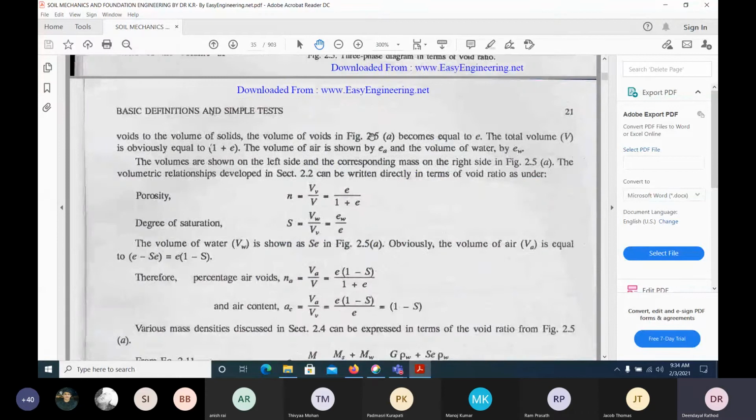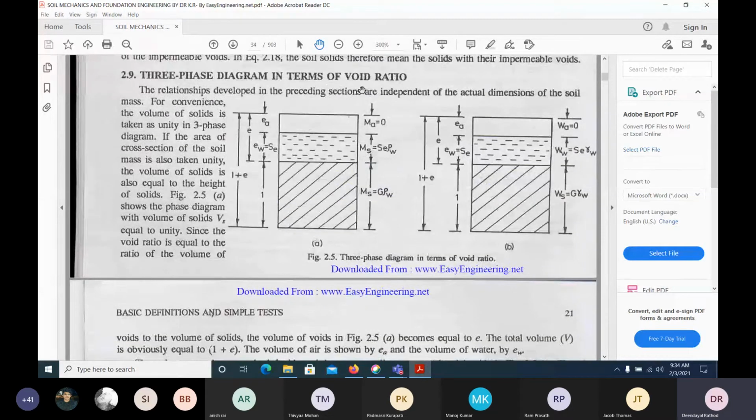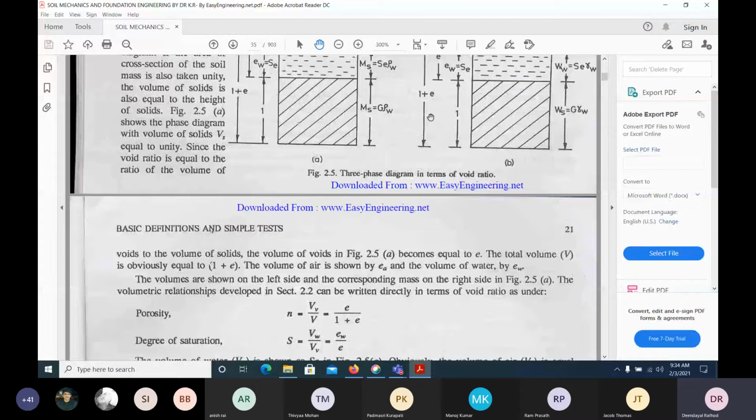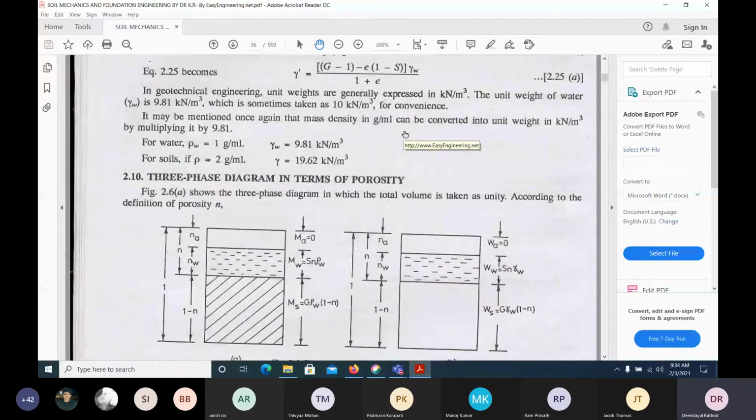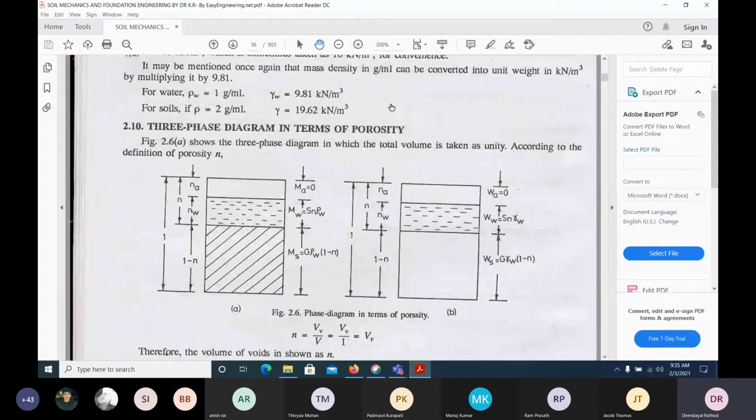Then relations in terms of void ratio. This we have done, and we know these formulas, okay? So we have derived this one. Three-phase diagram, in terms of porosity also we have derived it.